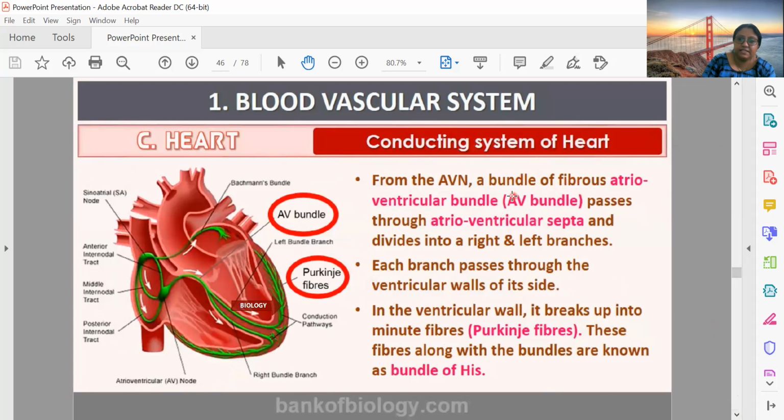So you can see that there is an atrioventricular bundle that passes through the atrioventricular septum, and it divides into two branches, one going to the left and the other to the right. And finally there are Purkinje fibers, and there are bundles which are called the bundle of His. So the bundle of His and Purkinje fibers are fibers which make this impulse or excitement reach each and every part of the heart.